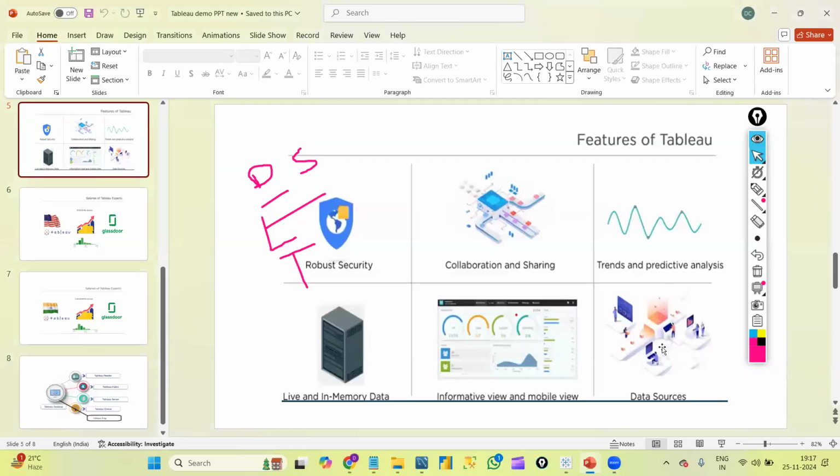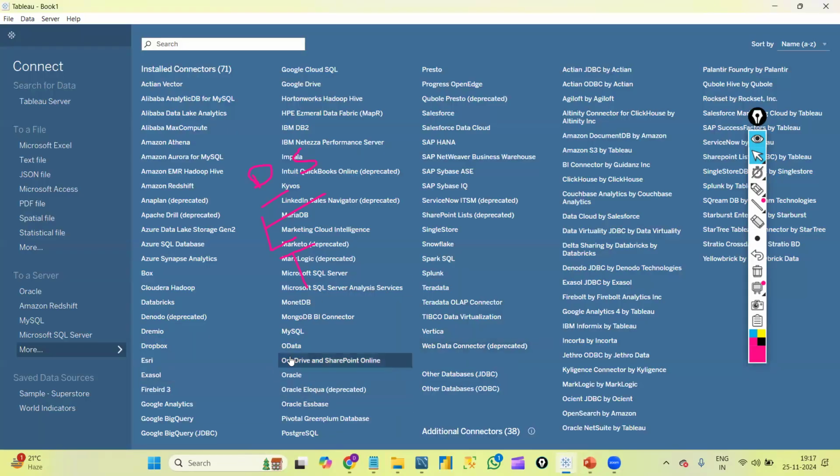So we have multiple data sources in Tableau, and as I said, Tableau has a huge community, the Tableau community. These are the professionals who take care of the enhancement and growth of Tableau.